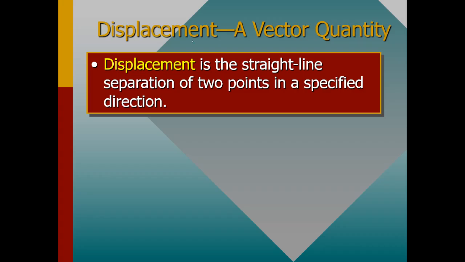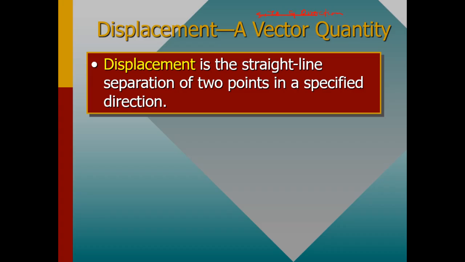A vector quantity has both the size and the direction. It's very important for us to know that the difference between a vector quantity and a scalar quantity is that a scalar quantity has no direction, but a vector quantity has direction.